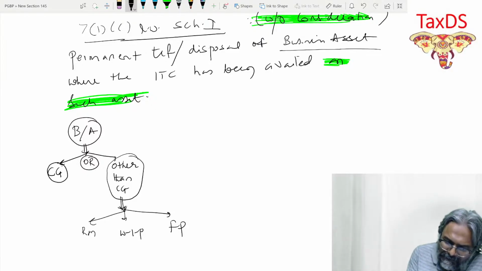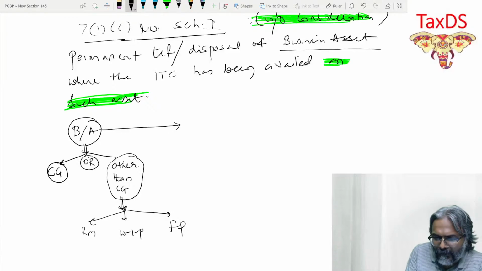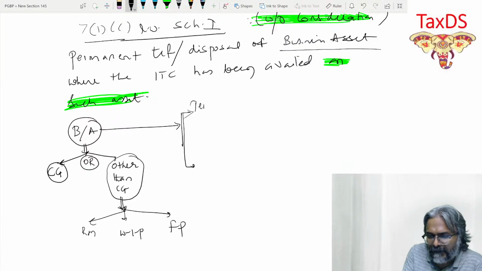Now, students, in this context, supposing there are two things that have happened. Be careful. There is a temporary disposal or transfer, as the case may be.